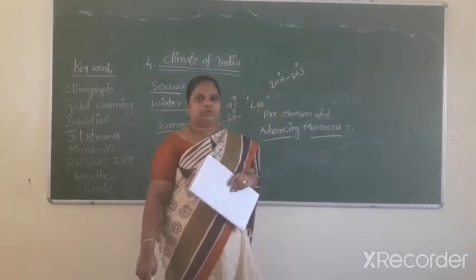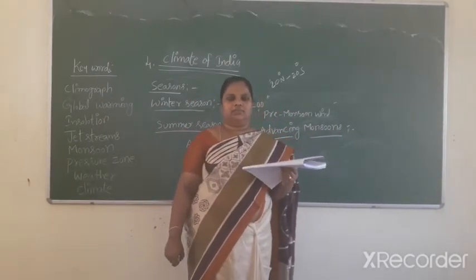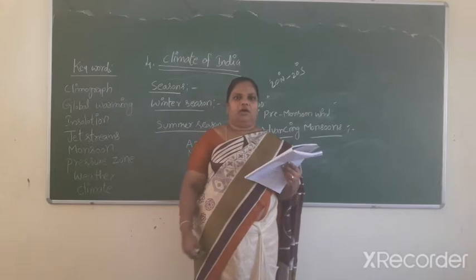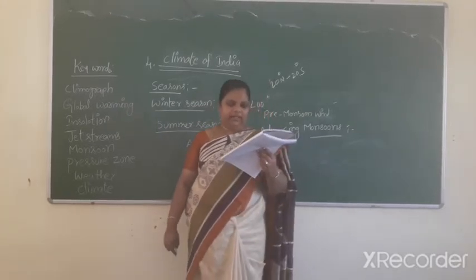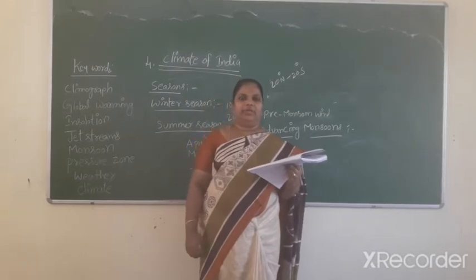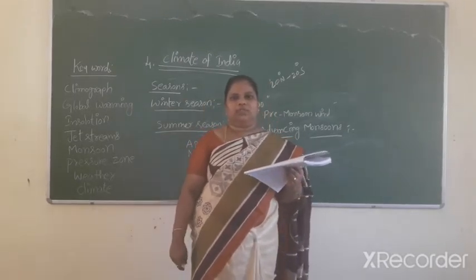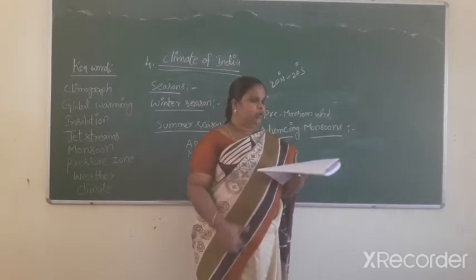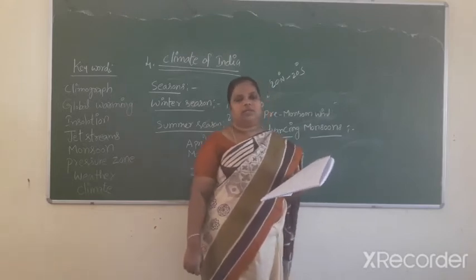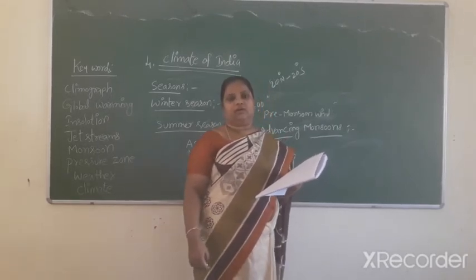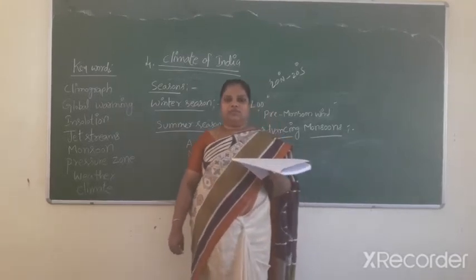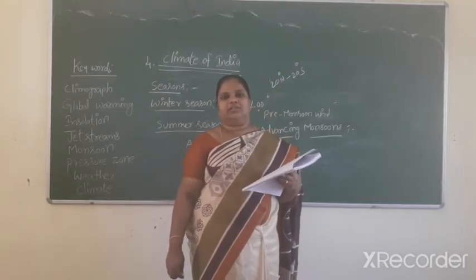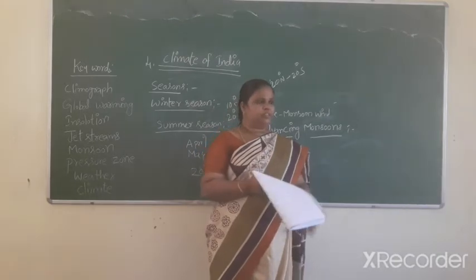Next one, the southeast monsoon winds flow from the southern hemisphere and carry moisture as they flow over the Indian Ocean towards the equatorial pressure low zones. After crossing the equator, these winds form low pressure belts in the Indian subcontinent.